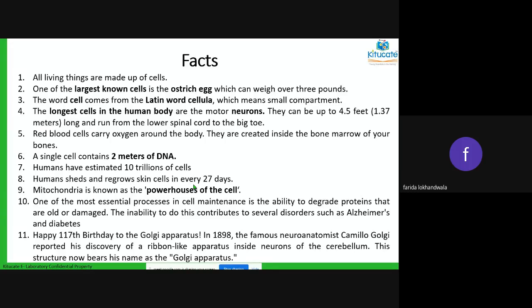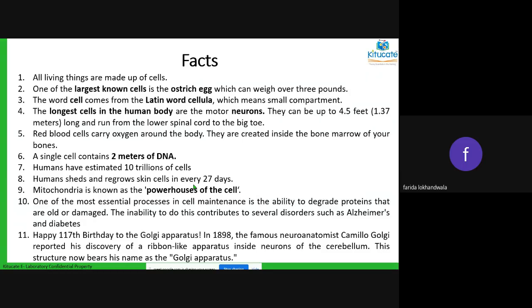The word cell comes from the Latin word cellula because it represented the small cells in which prisoners were kept. The longest cell in the human body is a neuron. One particular neuron can be as big as 4.5 feet, right from your lower spinal cord to your toes. It is so big, one neuron.